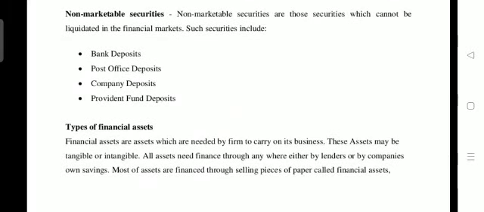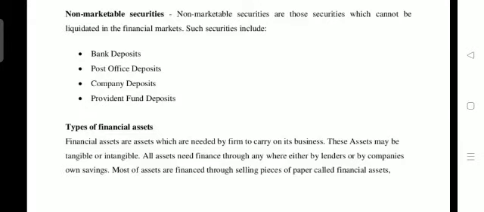And the other instruments are non-marketable securities. Many of the instruments under investment can be traded in the financial market, but non-marketable securities are also there under the investment avenues. Those are bank deposits, post office deposits, company deposits, and provident fund deposits. If you make your investments in these non-marketable securities, you cannot sell them in the market.